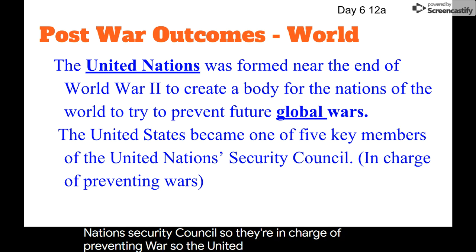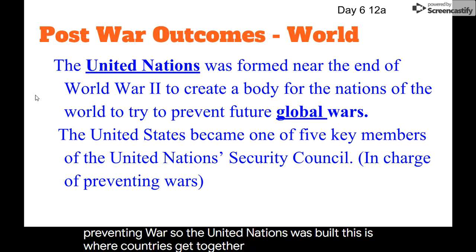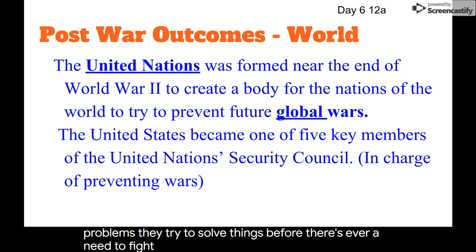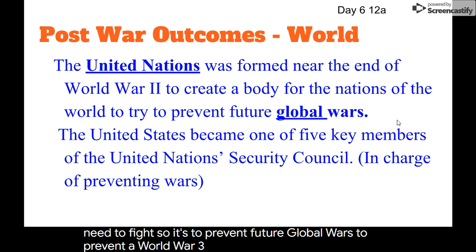So the United Nations was built. This is where countries get together and they try to figure out problems. They try to solve things before there's ever a need to fight. So it's to prevent future global wars, to prevent a World War III.